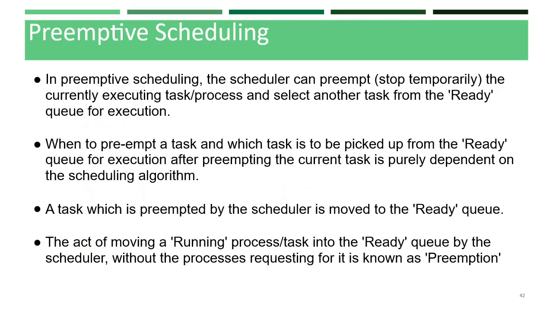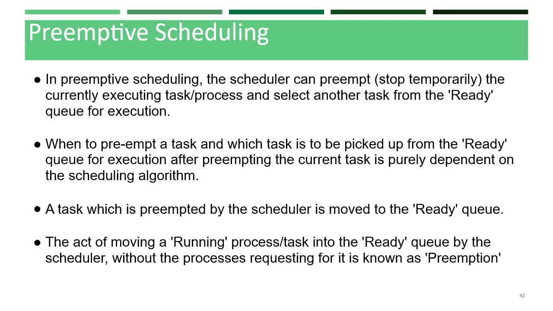Preemptive scheduling. Preemptive is nothing but the act of temporarily interrupting a task which is being carried out. So in preemptive scheduling, the scheduler can preempt the currently executing task or process, and it selects another task from the ready queue for execution. Every task in the ready queue will get a chance to execute. Which task is to be picked up from the queue after preempting is purely dependent on the scheduling algorithm.